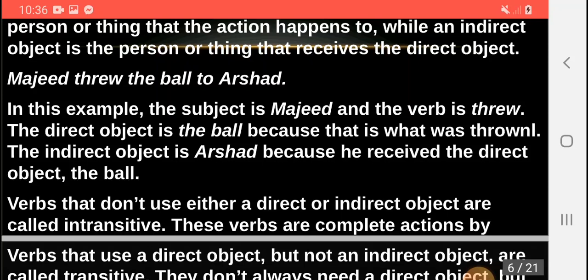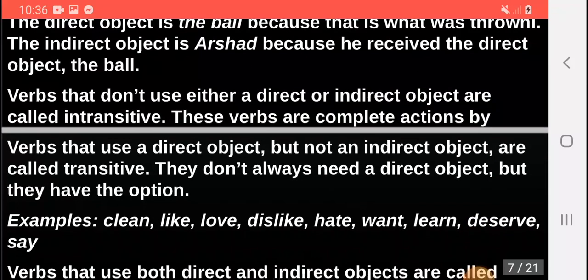Verbs that don't use either a direct or indirect object are called intransitive. These verbs are complete actions by themselves. Verbs that use a direct object but not an indirect object are called transitive. They don't always need a direct object, but they have the option.